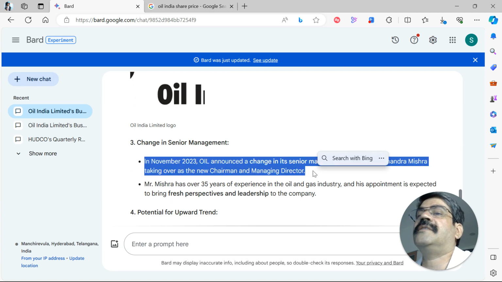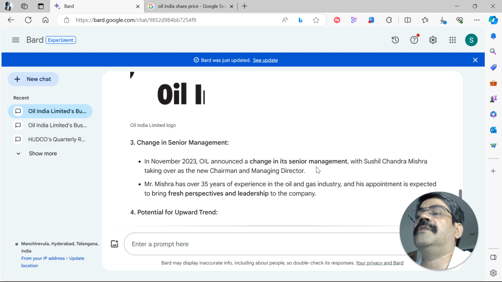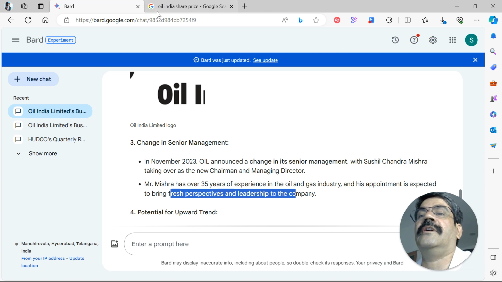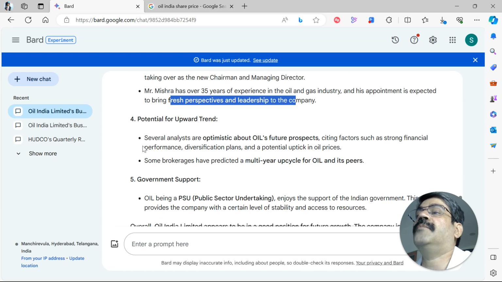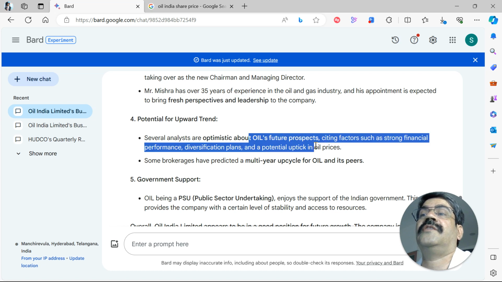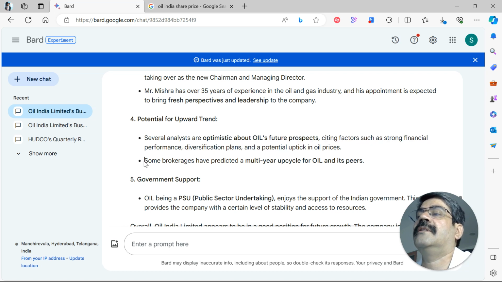So it changed the senior management with Sushil Chandra Mishra, and Mr. Mishra has over 35 years of experience. Bring fresh perspective. Oh, that's nice. So maybe you can relate some of the uptick in the stock because of this, and potential for upward trend. So it says that several analysts are optimistic about oil's future prospects, citing factors such as strong financial performance, diversification plans, and a potential uptick in oil prices. Some brokerages have predicted a multi-year upcycle for oil and its peers.